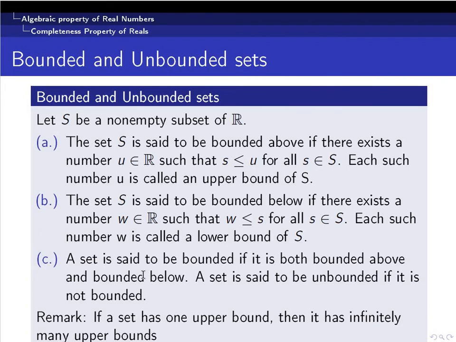If you combine these two, we can define the bounded set. So a set is bounded if it is both bounded above as well as bounded below.